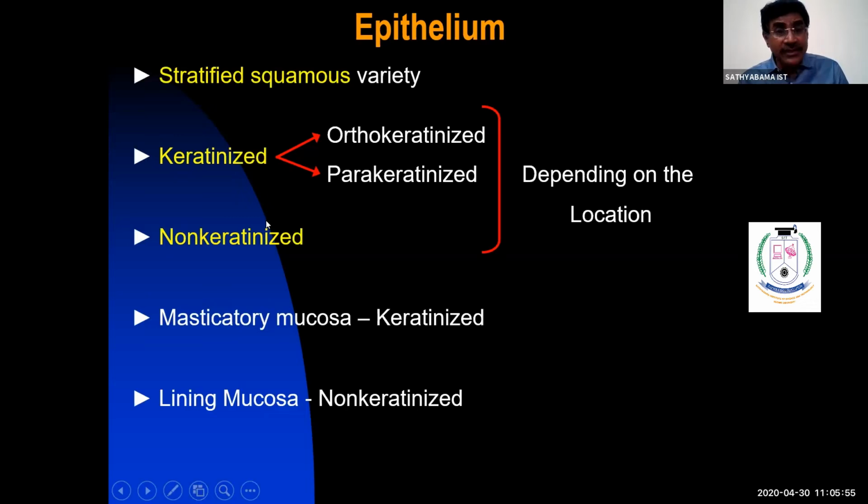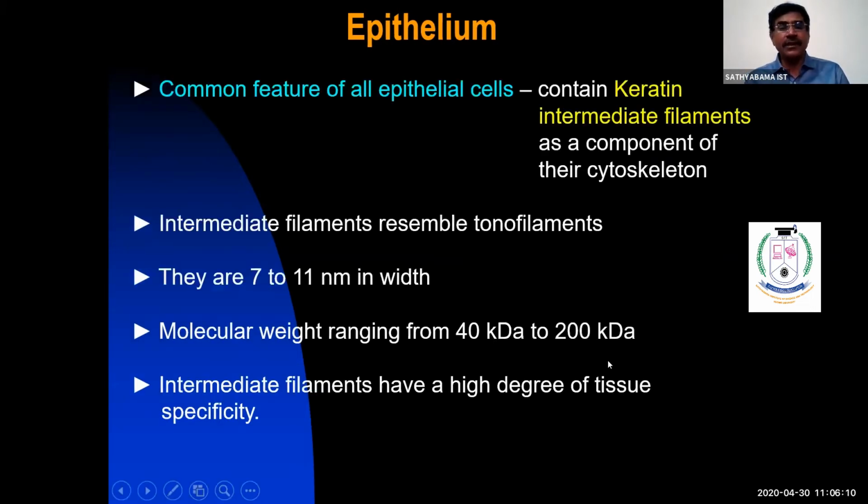So this area is lining mucosa, which is always non-keratinized. Masticatory mucosa is always keratinized epithelium. It may be parakeratinized or orthokeratinized stratified squamous epithelium. This is all you know.